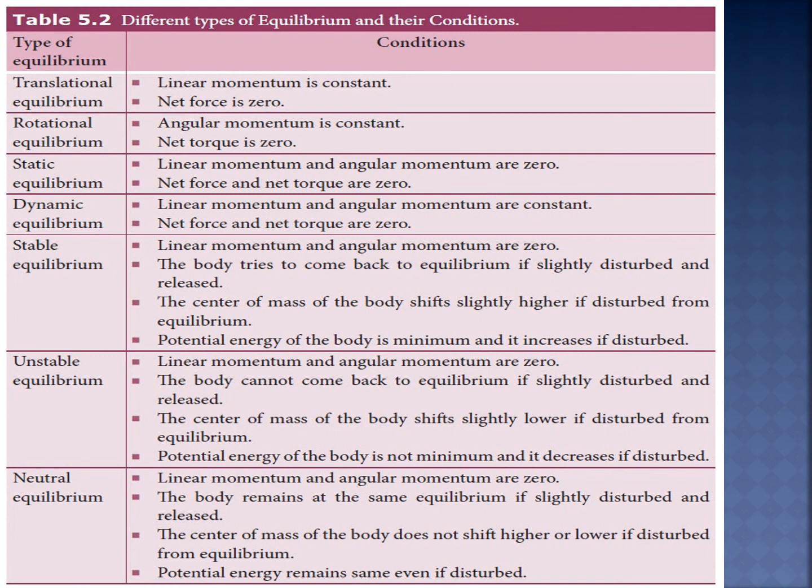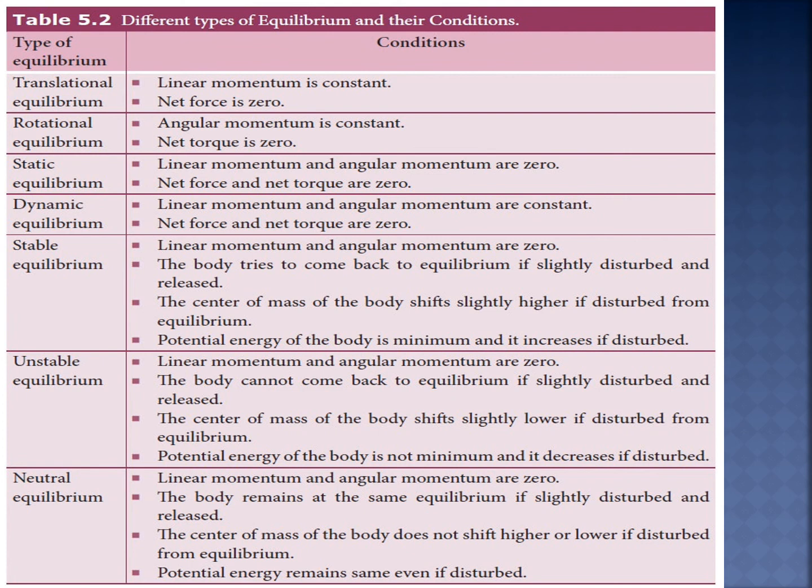Next is stable equilibrium. Stable equilibrium எடுத்துட்டோம்னா linear momentum and angular momentum are 0. So the body tries to come back to the equilibrium if slightly disturbed and released. So the center of mass of the body shifts slightly higher if it is disturbed from the equilibrium. Next, unstable equilibrium na enna? Linear momentum and angular momentum aga 0 இருக்கும். The body cannot come back to the equilibrium. Slightly disturb அல்லது slightly release ஆனாலும் அதால திரும்ப வர முடியாது. ஓகேவா? Center of mass of the body வந்து slightly lower.